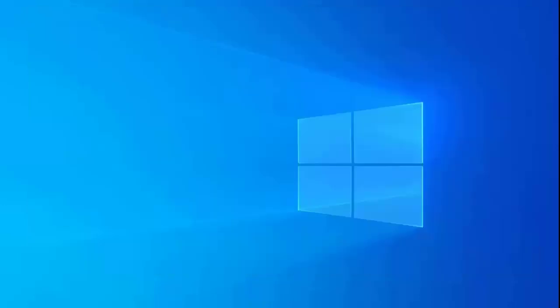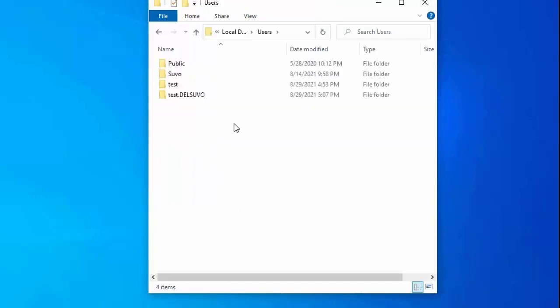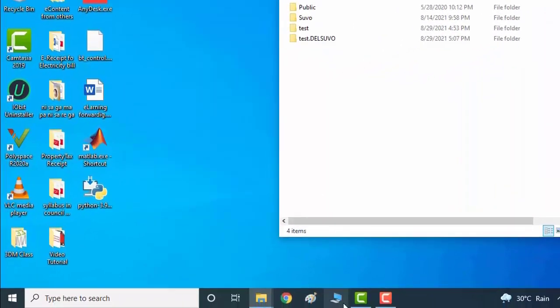Now in C drive, see how many users are here. Say users, see here Shubho and test. The test user I have created. Now if I want to delete this test user, what should I do? I may check the names of users by using the net user command.